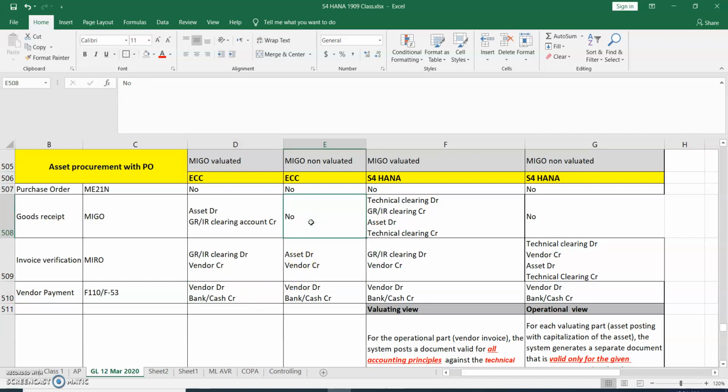With MIGO non-valuated in ECC, as the name suggests, at goods receipt there is no financial impact. When we do invoice verification, asset debit, vendor credit. And when we do vendor payment, vendor debit, bank or cash credit.